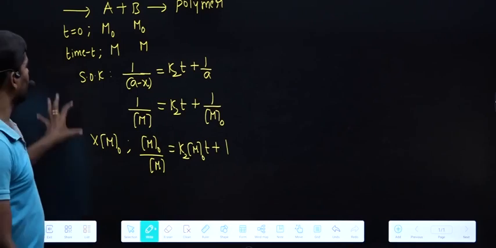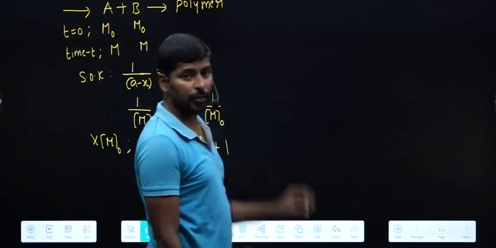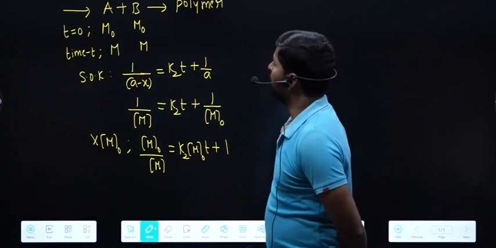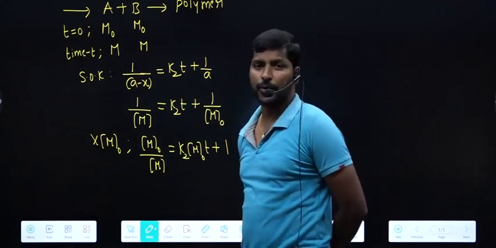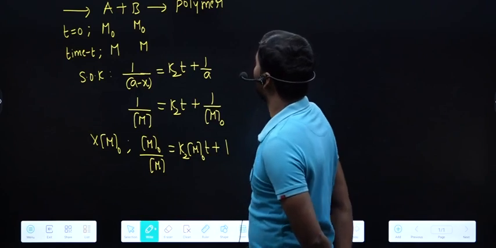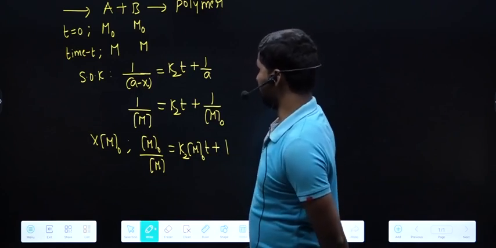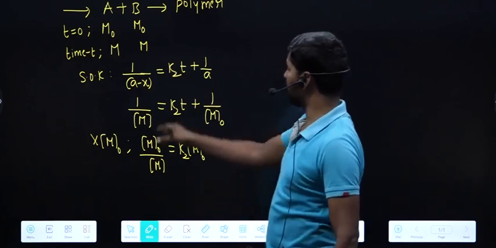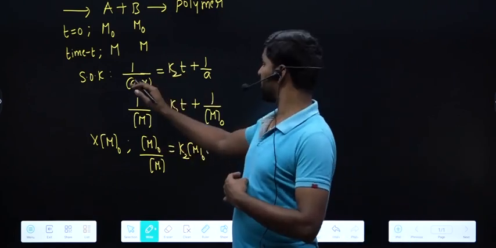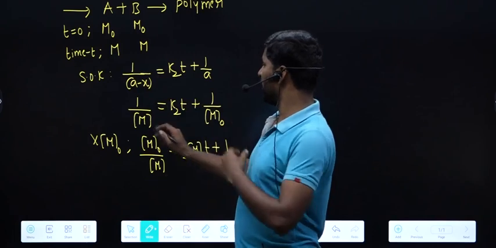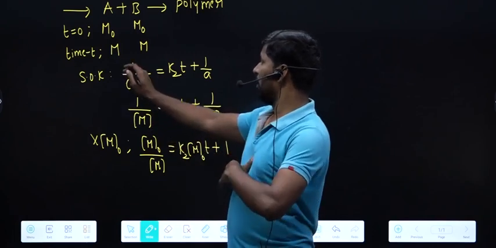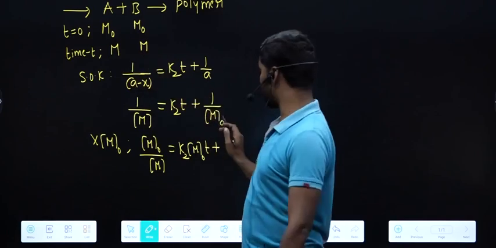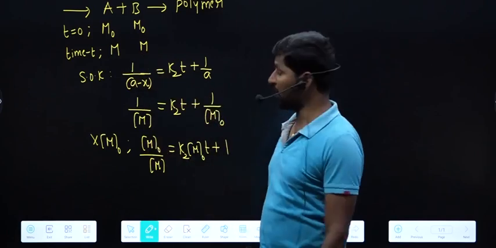We are taking condensation polymerization, where two molecules undergo addition. During that, a small molecule may be removed, generally a water molecule. So if it follows second order kinetics, this is the expression we have for second order kinetics: remaining concentration of monomer M, initial concentration of monomer M naught, which we substituted and multiplied with M naught.